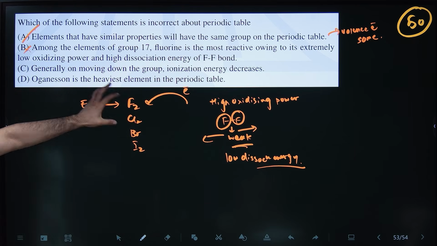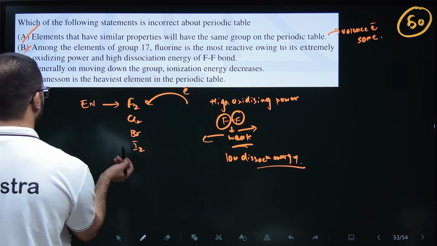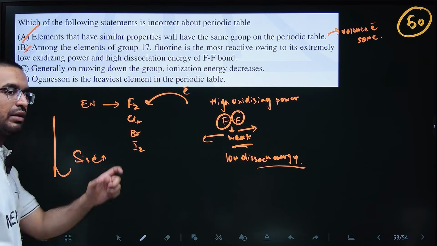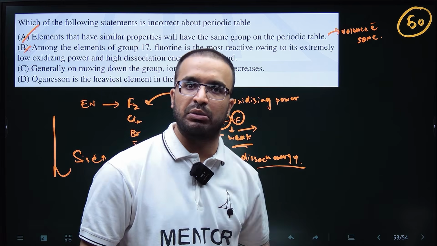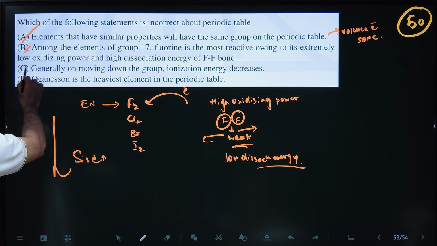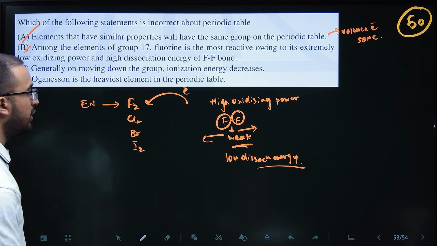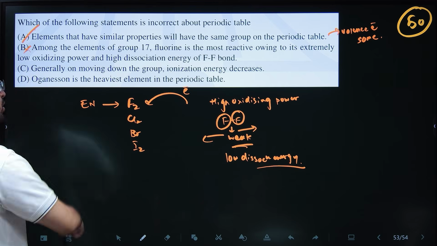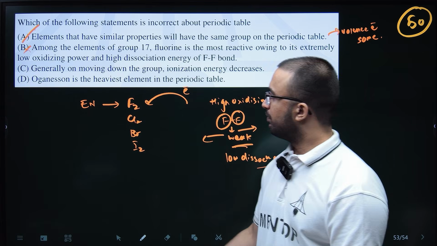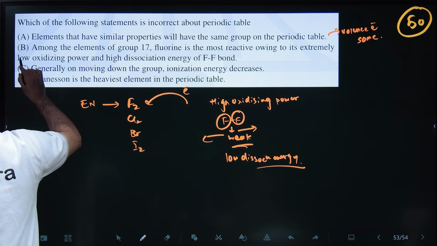Generally, on moving down the group, ionization energy decreases. Yes, because going down the group, size increases, so the outermost electron goes farther from the nucleus and it is easier to remove it. And oganesson is the heaviest element in the periodic table. That is also right because oganesson is the last element, and till now it is the heaviest. So obviously the incorrect statement is B.